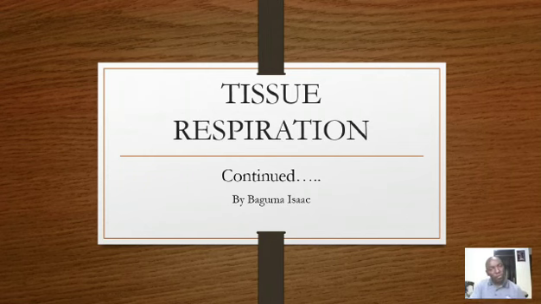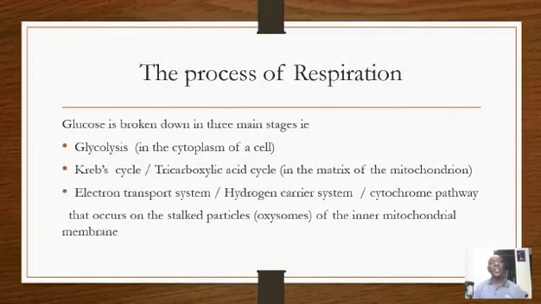Remember, we saw that energy in our bodies is formed in three main stages. We talked of glycolysis, we talked of the Krebs cycle, and the third stage is what we call the electron transport chain or the electron transport system.